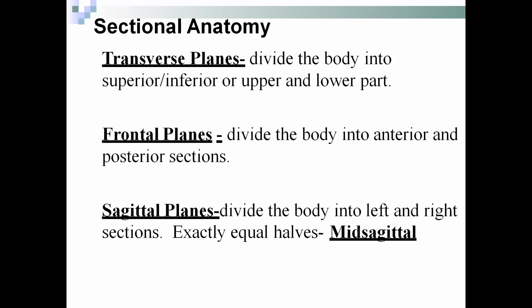Sectional anatomy: the transverse plane divides the body into superior and inferior, or upper and lower parts, as we discussed before. The frontal plane divides the body into anterior and posterior sections, and the sagittal plane divides the body into left and right sections. Exactly equal halves are divided by the mid sagittal plane. So we have revised all these planes in a very short manner in this part.